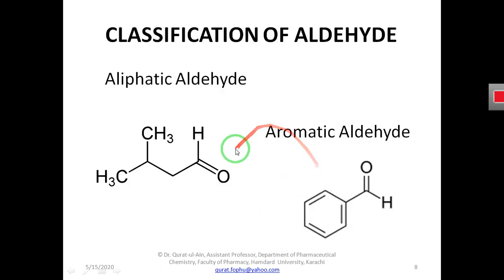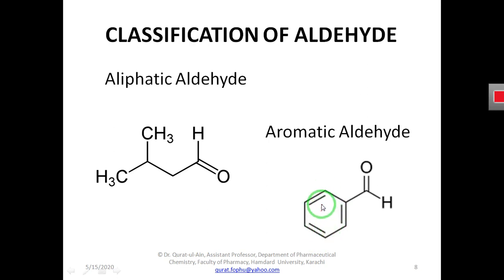Here you can see we have more atoms, and all the atoms can participate in the reaction. However, in the case of aromatic aldehyde, all the atoms are participating in the formation of a bond, and they are making a stable aromatic ring here.